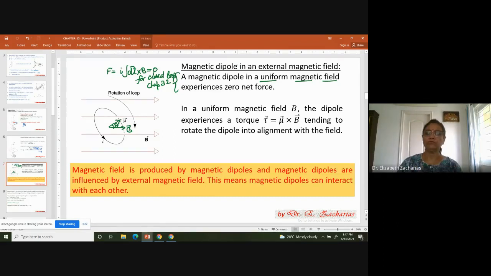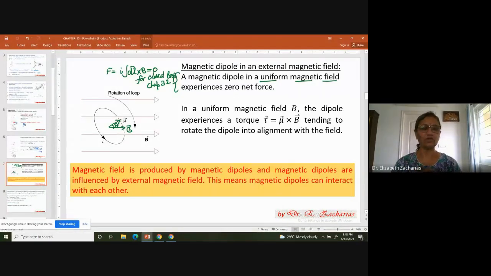From whatever we have studied till now, you have understood one thing. A dipole can produce its own magnetic field. A dipole can be affected by an external field. So you can also conclude that two dipoles in the vicinity of each other can influence each other.